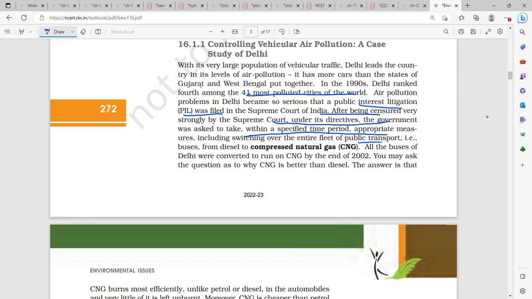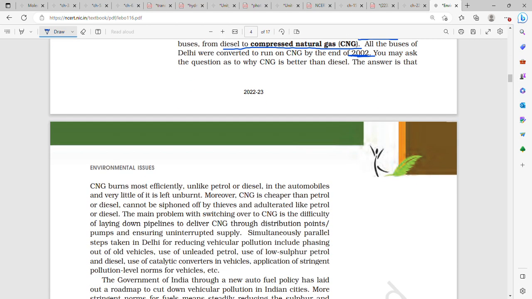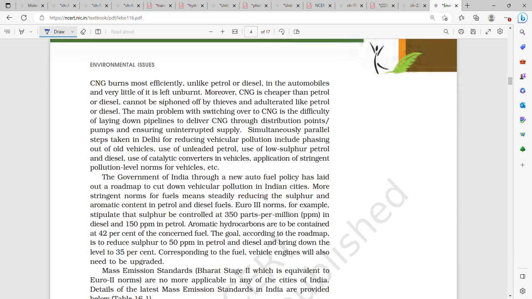Therefore, the entire fleet of public transport switched from diesel to CNG. By the end of 2002, all public transport buses in Delhi were working on CNG rather than petrol or diesel. Why? Because CNG burns more efficiently than petrol or diesel in automobiles, and very little of it is left unburned. CNG is also cheaper than petrol or diesel. It cannot be siphoned off by thieves, and it cannot be adulterated unlike petrol or diesel.